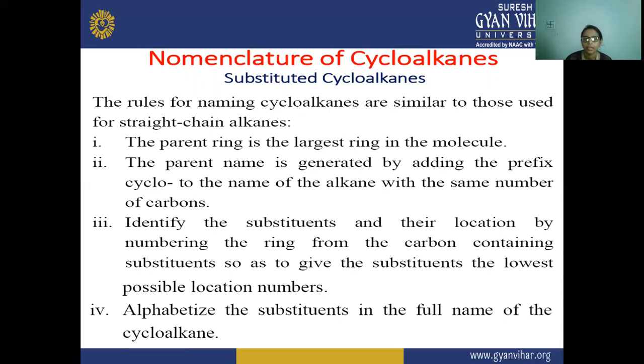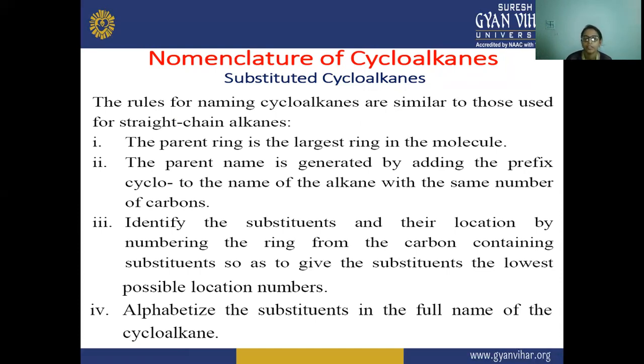Secondly, the parent name is generated by adding the prefix cyclo to the name of the alkane with the same number of carbons. So we first see which is the largest ring, then name it, adding the prefix cyclo, and check how many carbon atoms are in the ring.